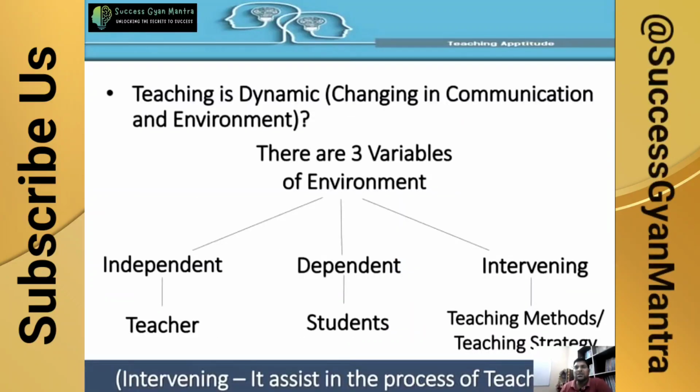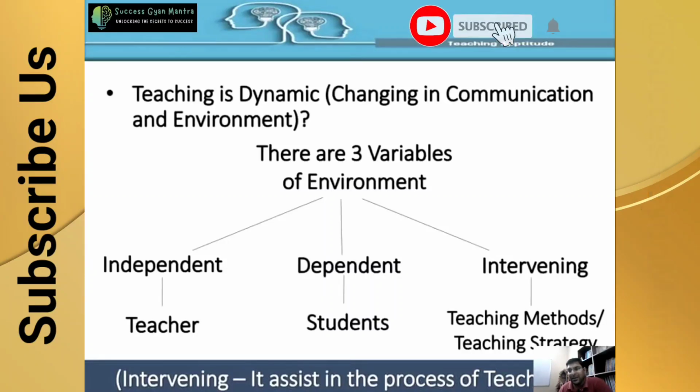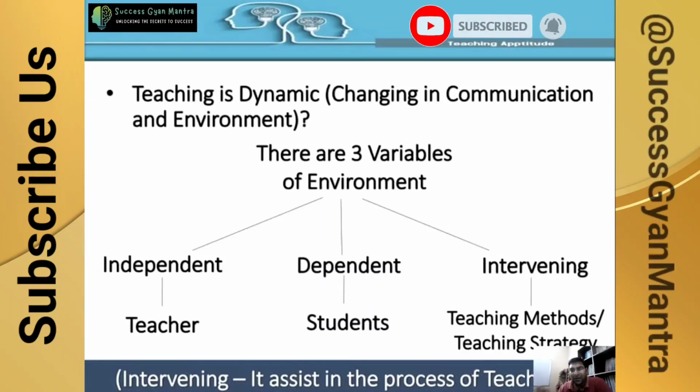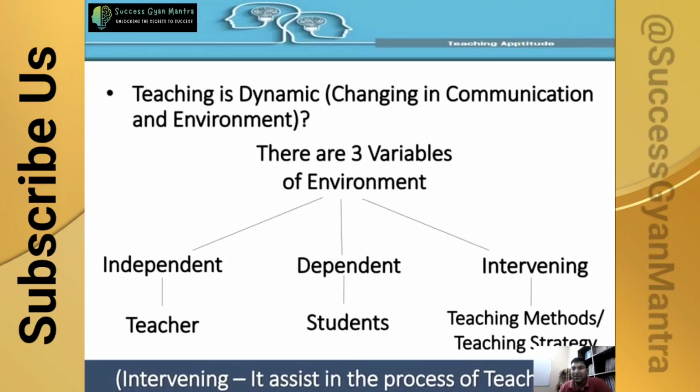Teaching is a dynamic exchange of communication and environment. There are three variables of the environment: one is the dependent, another is the independent, and the third is the intervening. The three variables used are the teacher, the student, and the teaching method and teaching strategy, which is the intervening variable. It is a relationship between teacher and student. The student is the dependent variable, totally dependent on the teacher, and the teacher is the independent variable. The intervening variable assists in the process of teaching.